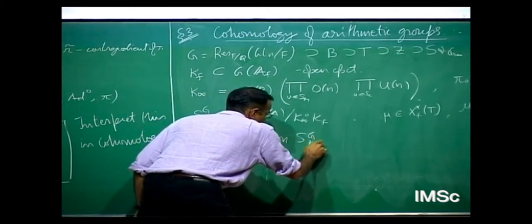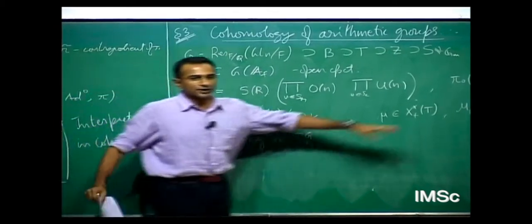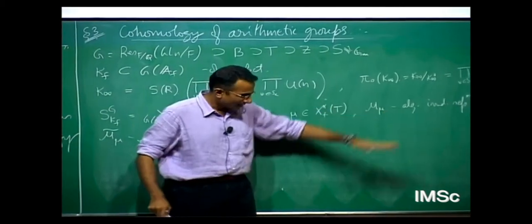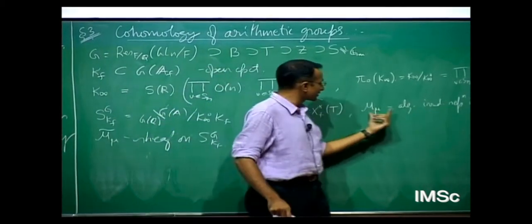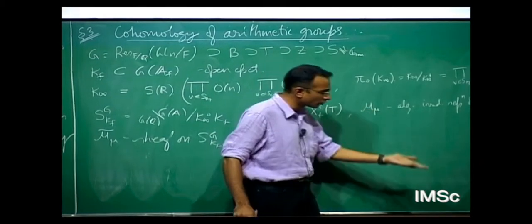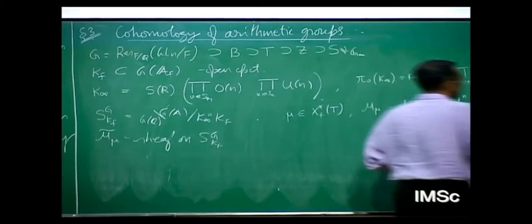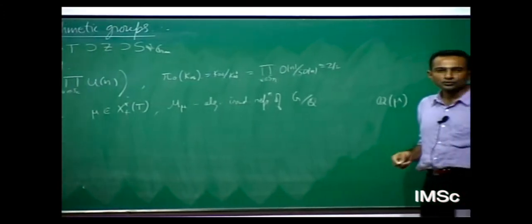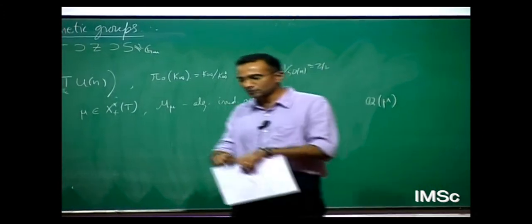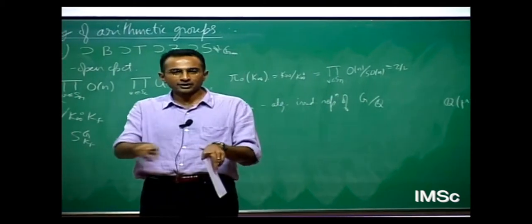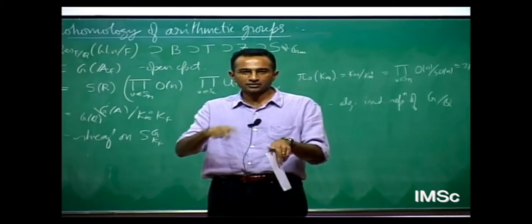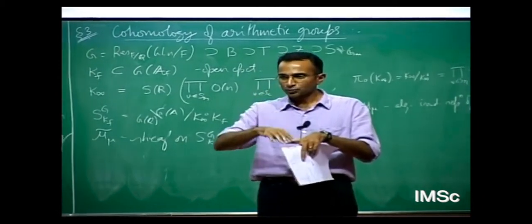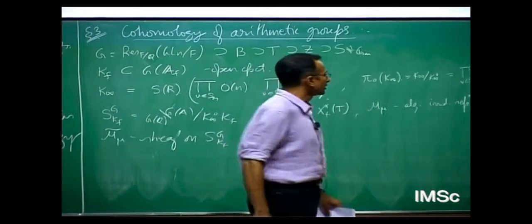on S^G_{K_f}. This is an algebraic representation of the algebraic group G. It sort of works rationally. You may not be able to see this representation over Q itself, but you have to go up a little, to a field I'll just call Q_mu. If you're familiar with Hilbert modular forms, you might have a bunch of weights k_1, k_2 through k_d, where d is the degree of the extension. Then you look at how Galois, Q bar over Q, acts on this, and you take the fixed points. You have to go up a little.